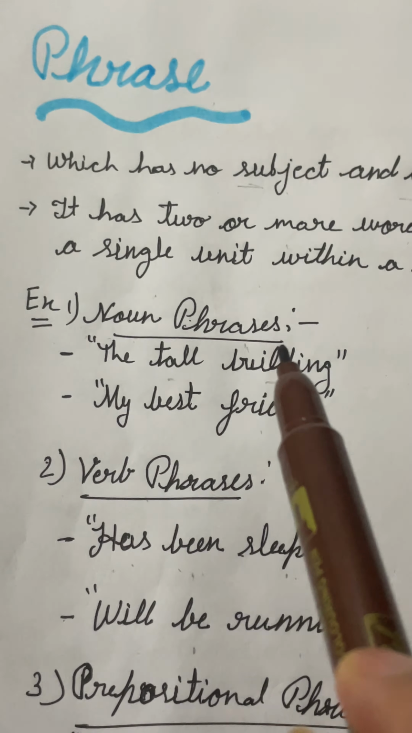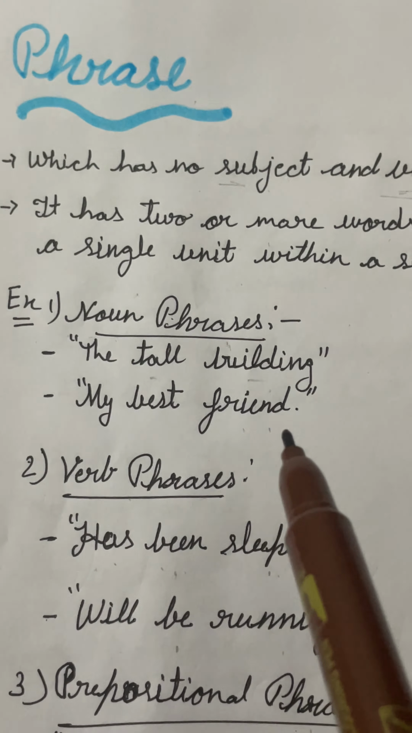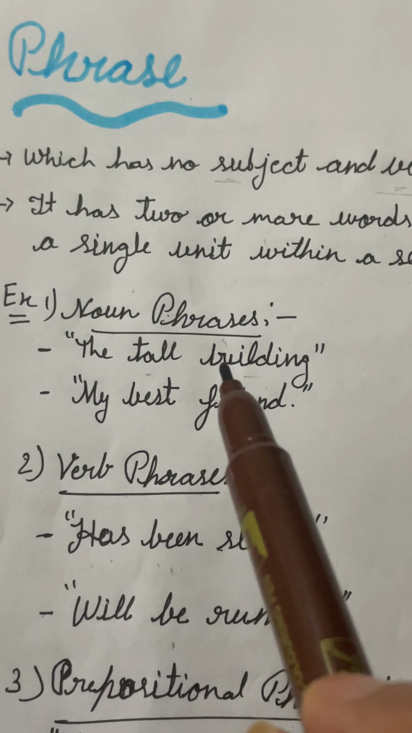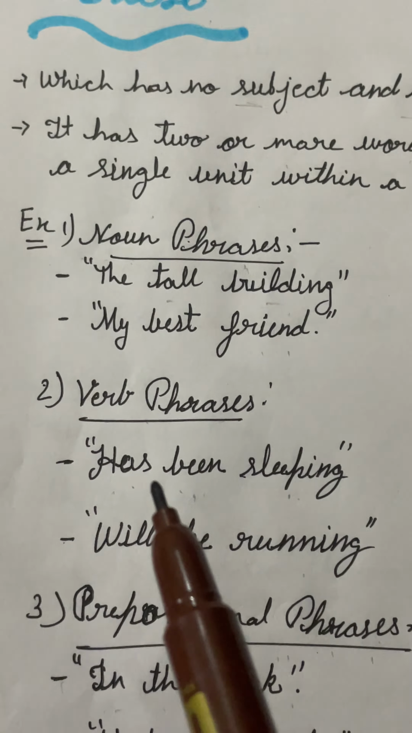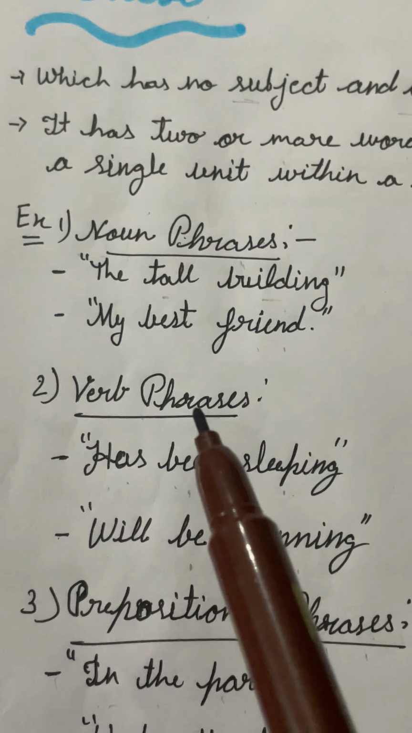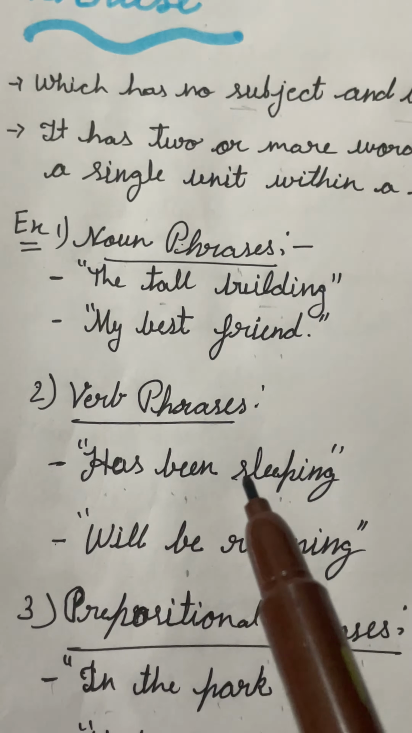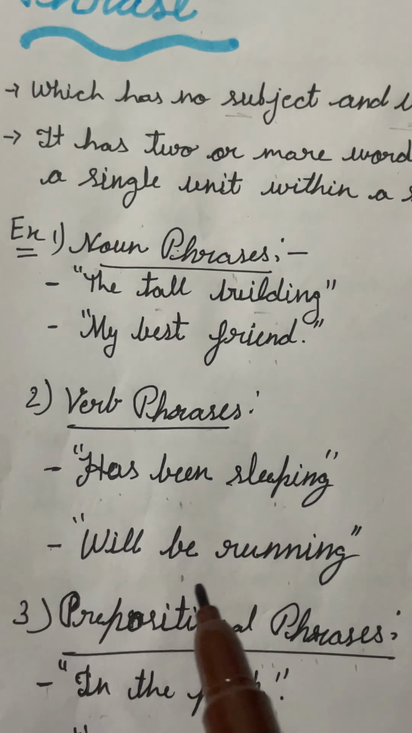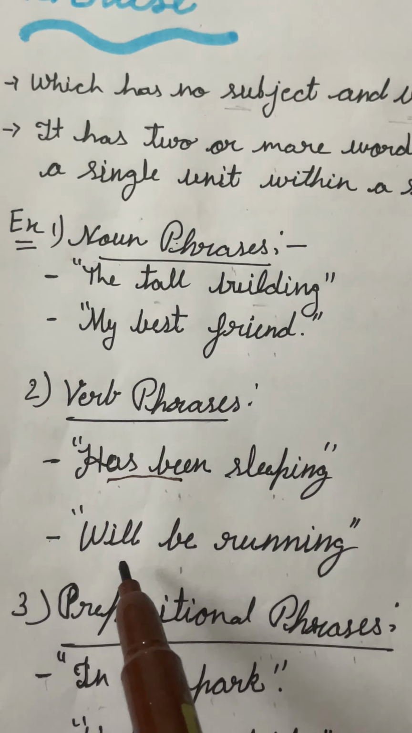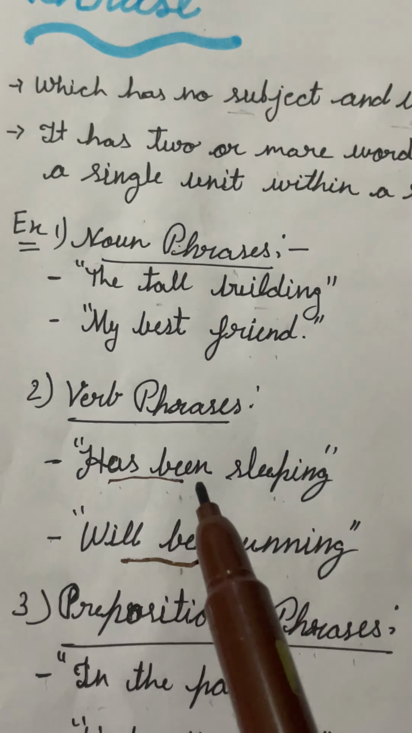One is noun phrases. A tall building, my best friend. It includes a noun, that's why it's a noun phrase. Next one is a verb phrase. Yes, there are a few phrases which include a verb also. For example, has been sleeping, will be sleeping. In these, has been or will be is a verb, that's why it's called a verb phrase.